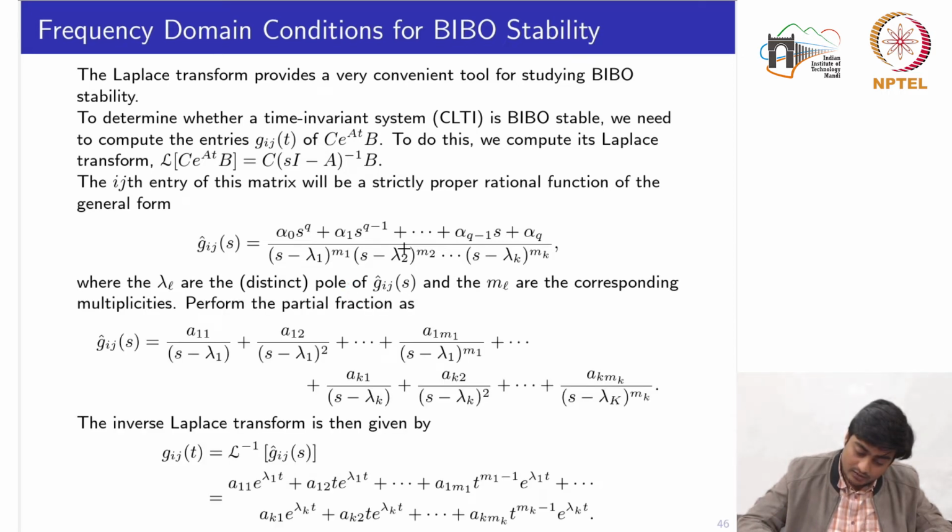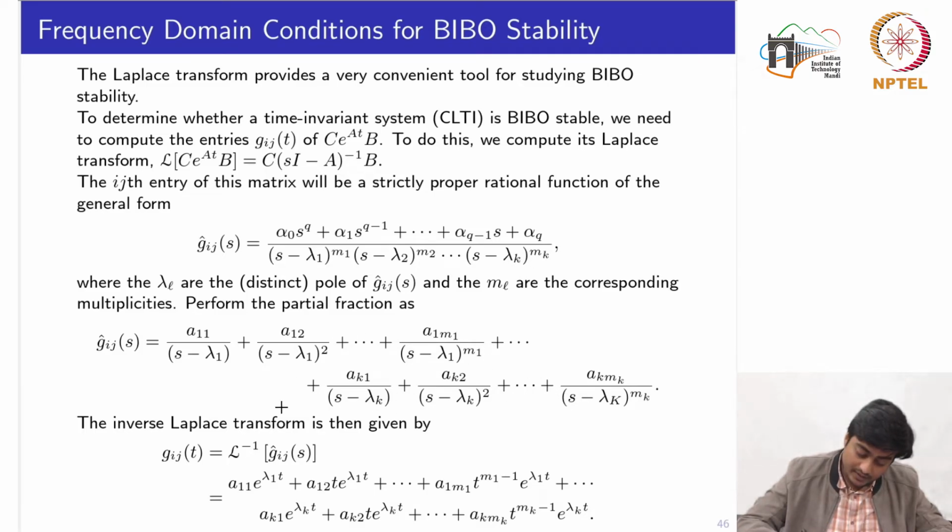So we can do the partial fraction of this equation, where we obtain these coefficients a11, a12, which we can compute given the transfer function, and in the denominator we would have all the powers of this first order polynomial. So we have (s minus lambda 1) squared up to the power m1, which denotes this multiplicity, plus similarly for other elements, and again for the kth one.